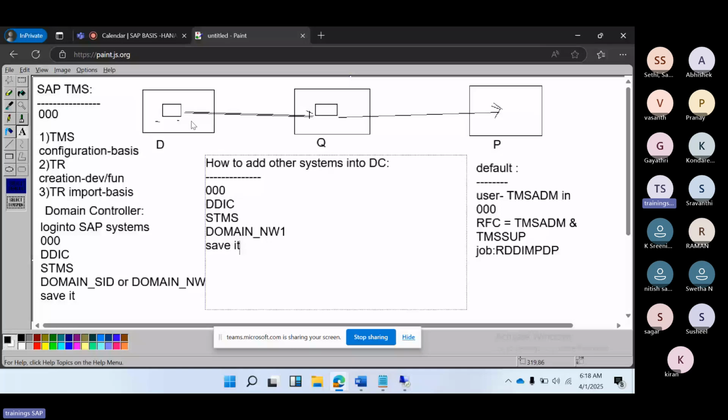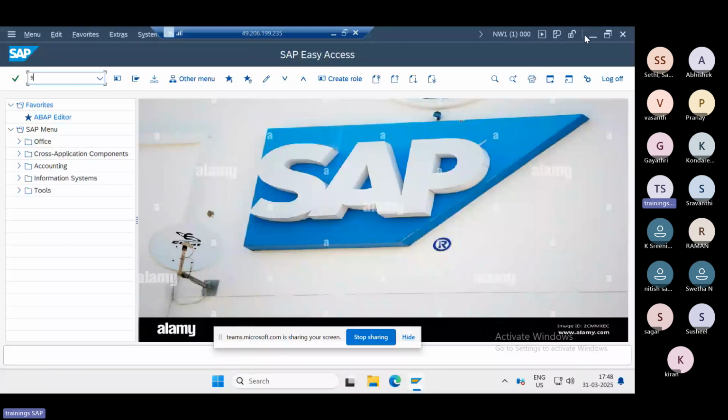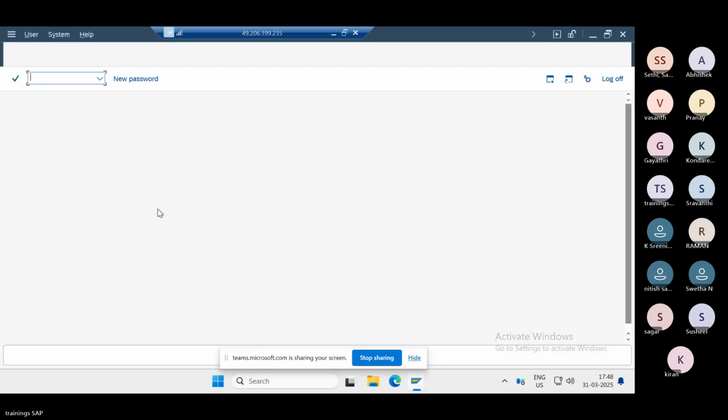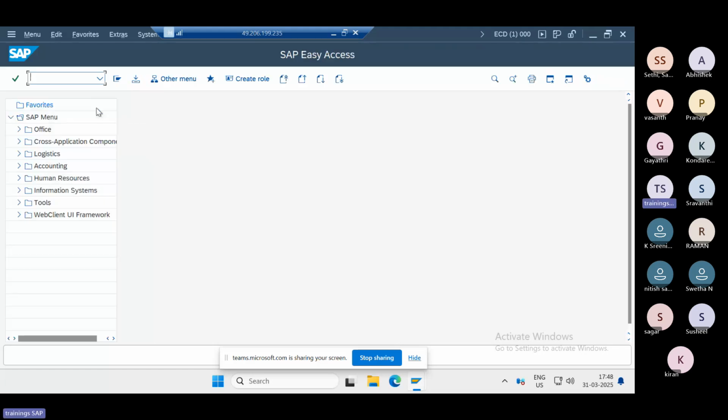If you see here, suppose NW1 is done. Now let's go to our ECD system. Log in with client 000, user DDIC, and the password London 2024.